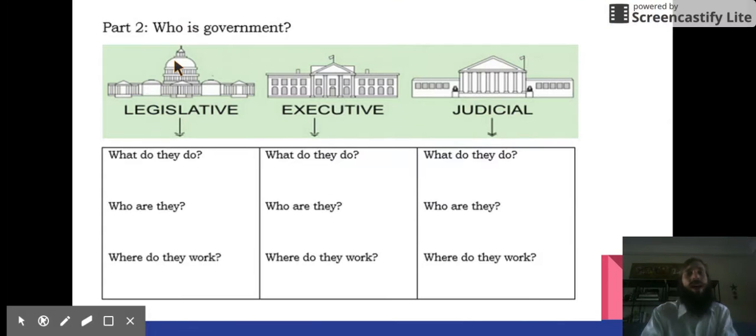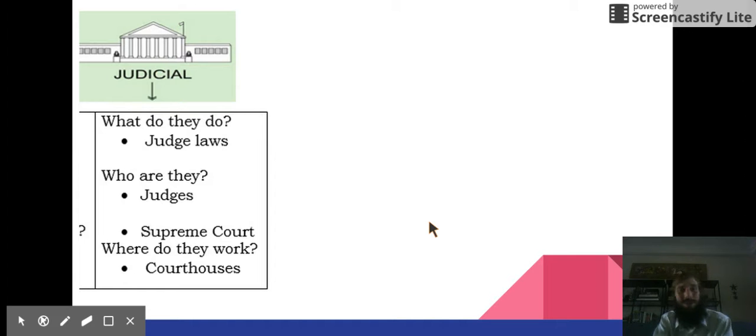Now, we have the legislative branch making the laws. We have the executive branch carrying out the laws. What does the judicial branch do? The judicial branch has to make sure that all these laws are based on the Constitution. Remember, the Constitution is our rule book. It sets up our government. What is the government allowed to do? What is the government not allowed to do? So the judicial branch judges laws, okay?